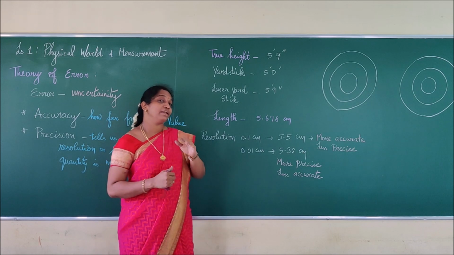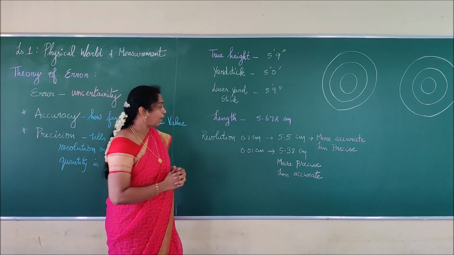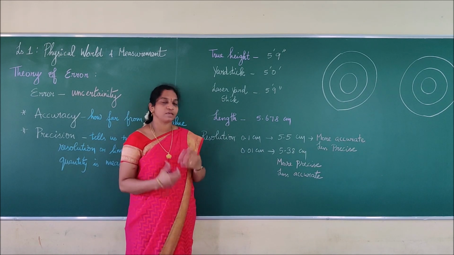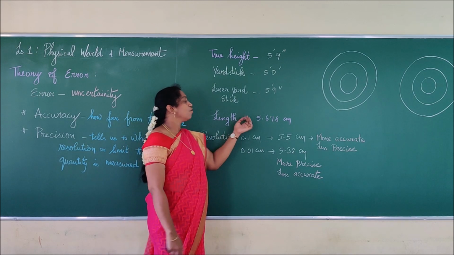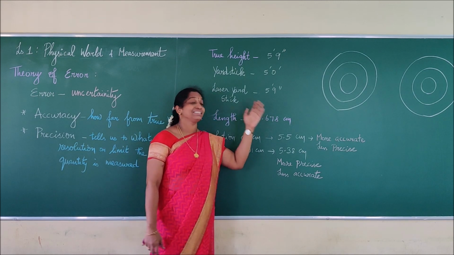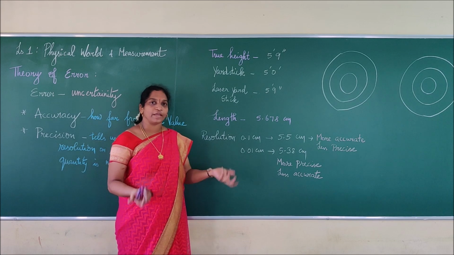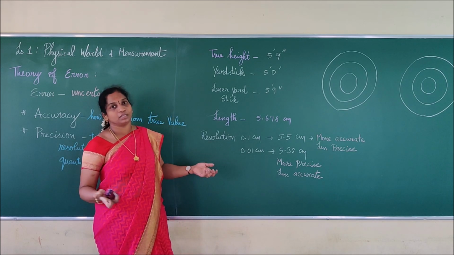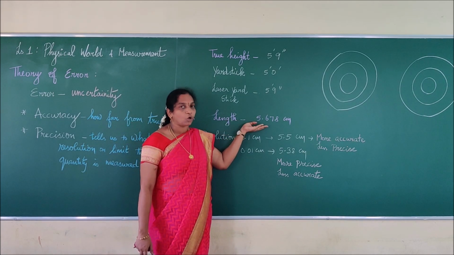Now we'll take another example for precision. Say the length of something. I have written the length of something as 5.678 centimeter. The length of anything, it can be a duster or anything else, right? So the length of some object is what?